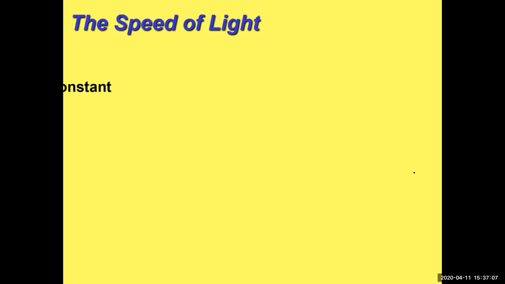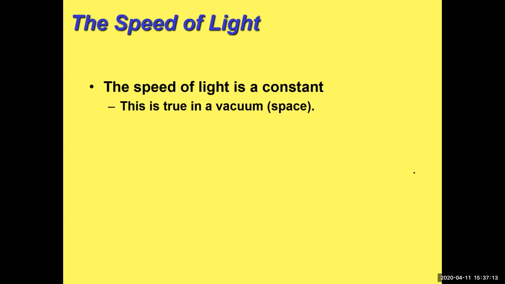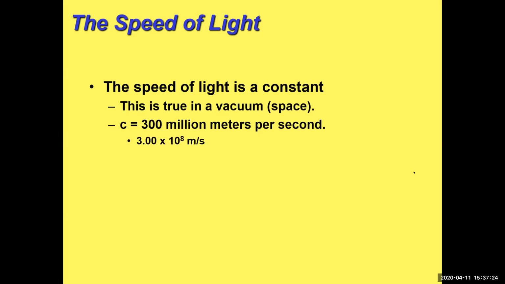All right, so the speed of light, we said, had the symbol c, and it turns out to be a constant when that light is passing through a vacuum or matterless space. So the constant is equal to 300 million meters per second. If we put that in scientific notation, it's 3.00 times 10 to the 8th meters per second. You don't have to memorize that. I'll give it to you. We know it's in many more decimal places than that, but 3 is usually enough for sig fig calculation purposes. You don't have to know this either, just if you're wondering, that's 186,000 miles per second. So that's obviously really fast.